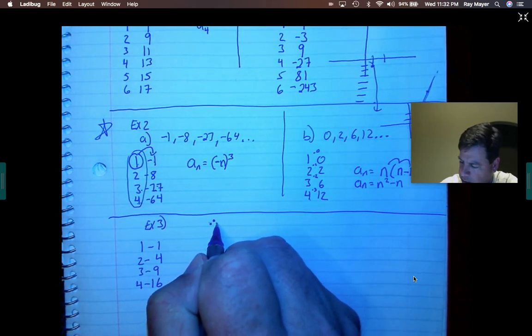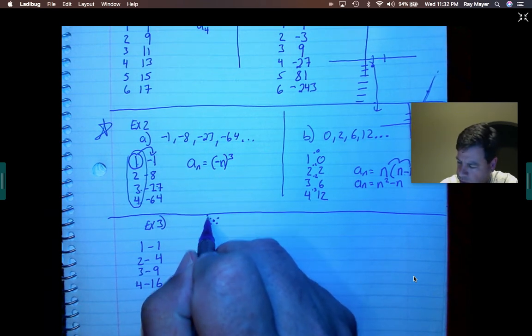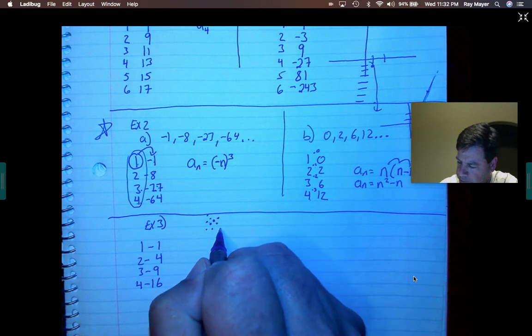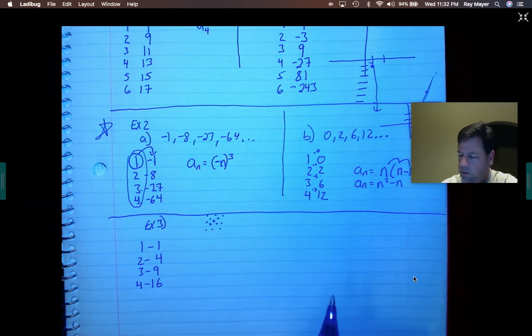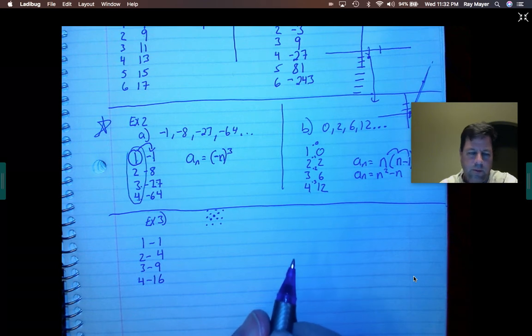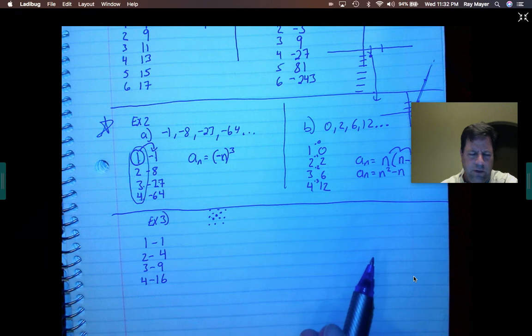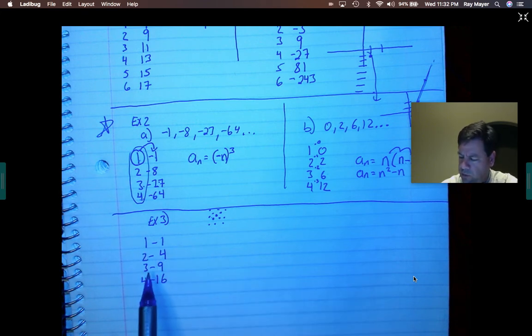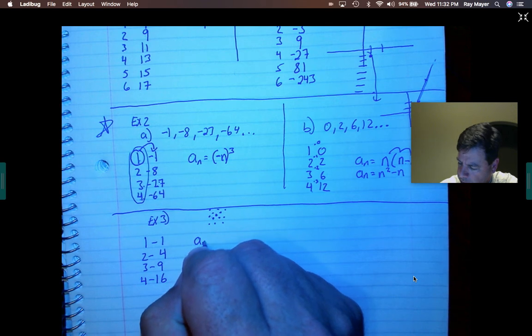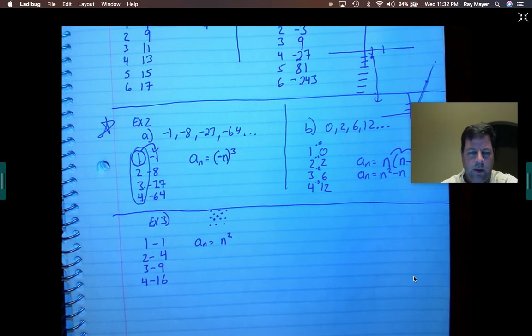And then the next one, this is the top view. The next one, you see that? So that's the top view if I'm looking down onto them. All right. Anyway, there's my sequence and there's my series that I'm looking for. Hopefully this one's pretty easy to see, right? 1 squared, 2 squared, 3 squared, 4 squared. That one's pretty easy. A sub n is equal to n squared. You ought to be okay with that one.